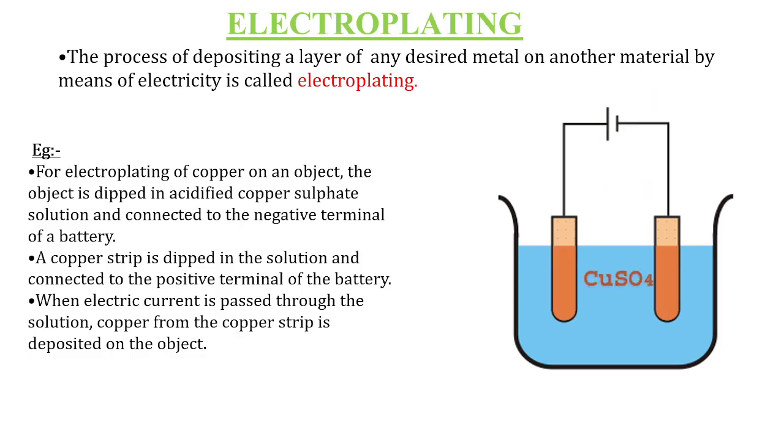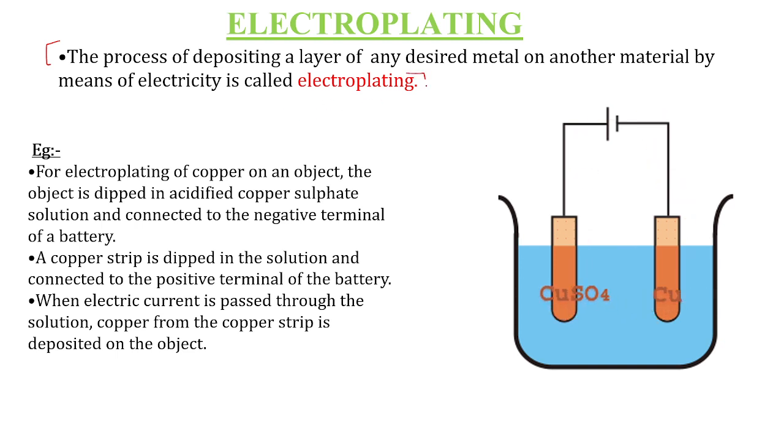Okay, now we have another usage of this electric current, or chemical effect of electric current. We have seen the chemical effect of electric current. What is the chemical effect of electric current? It is nothing but when electric current passes through an electrolyte, some kind of chemical reaction takes place. This is called the chemical effect of electric current, which has its application in the process called electroplating. So what is electroplating? The process of depositing a layer of any desired metal on another metal by means of electricity.